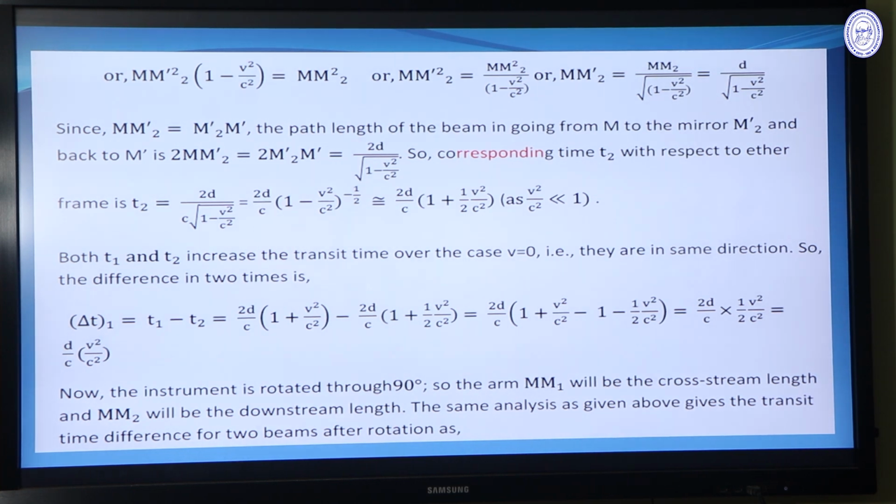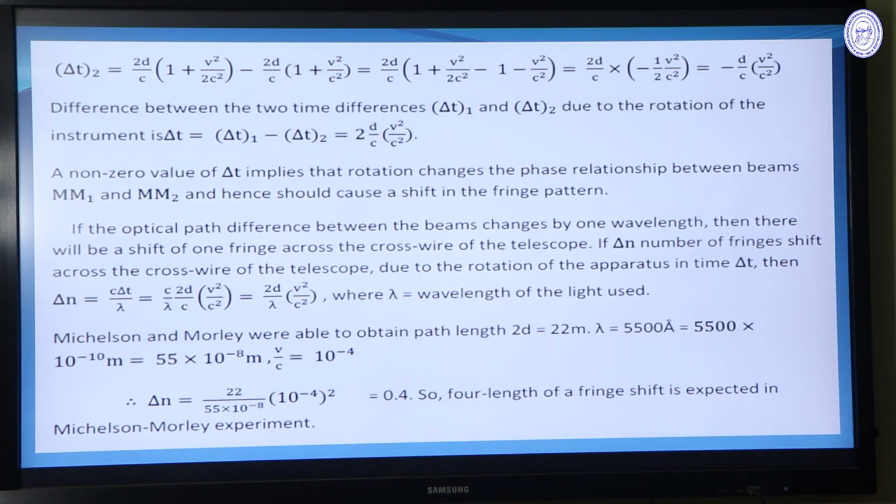Now the instrument is rotated through 90 degrees, and so the arm MM1 will be the cross stream length and MM2 will be the downstream length. The same analysis as given above gives rise to the transit time difference for the two beams after rotation as delta t2 equal to 2d by c (1 plus v square by 2c square) minus 2d by c (1 plus v square by c square), and after simplification this becomes minus d by c into v square by c square.